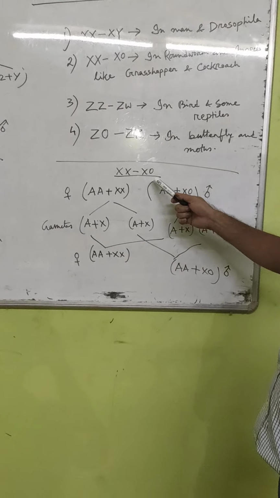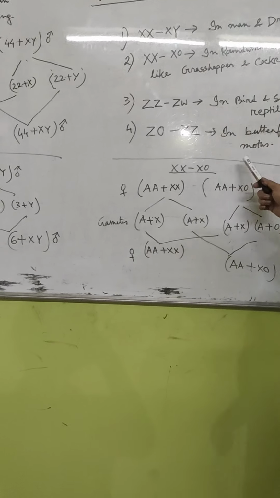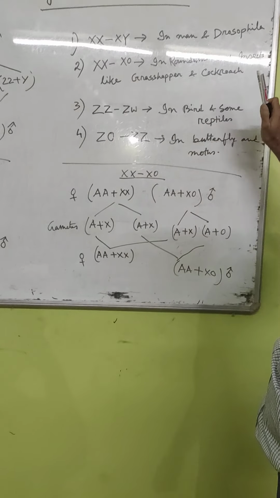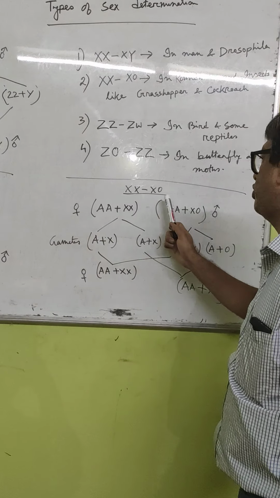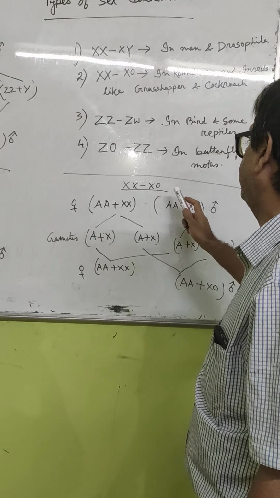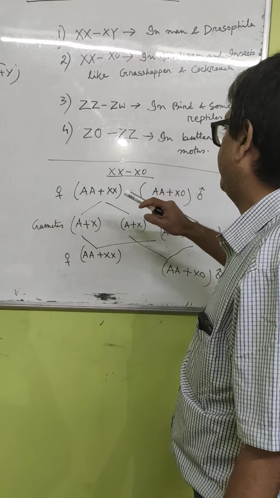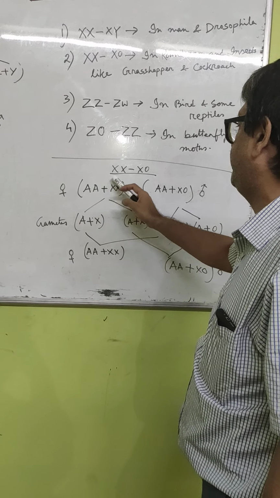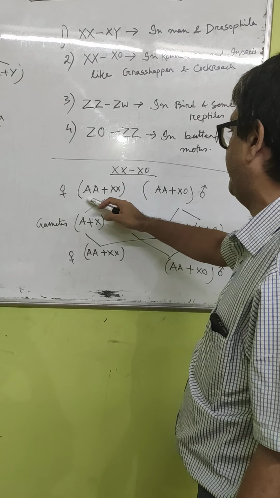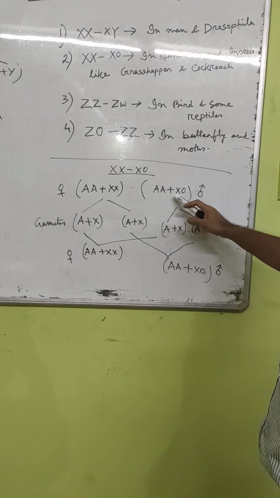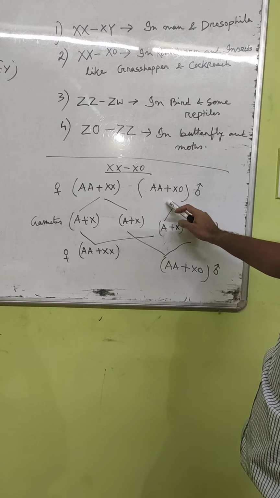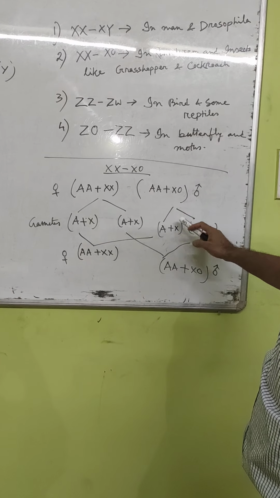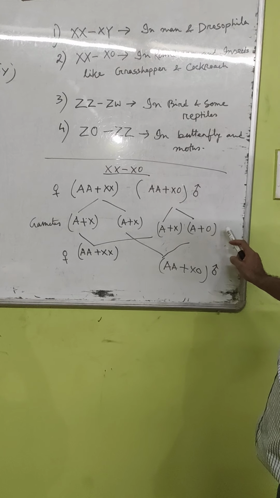Now XX-XO type of sex determination, as I said already, is seen in roundworm and insects like grasshopper and cockroach. XX-XO means what? One of the X chromosomes is missing here. So it will have AA, meaning autosomes, plus XX chromosomes in female, and in male it will be AA plus X. So one gamete will be with X, and in the other X is absent, so it will be represented as A plus O.